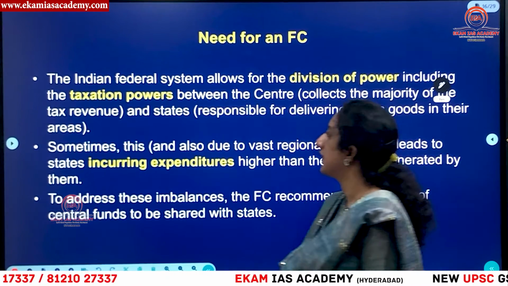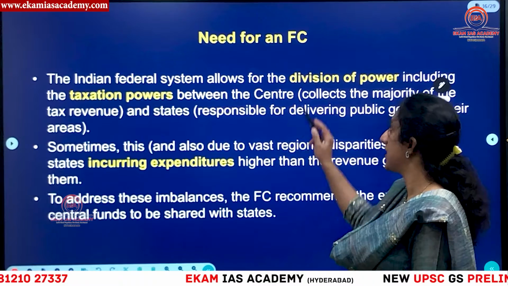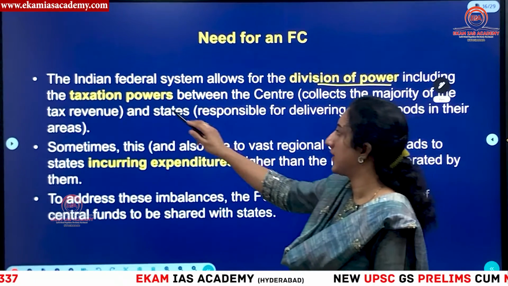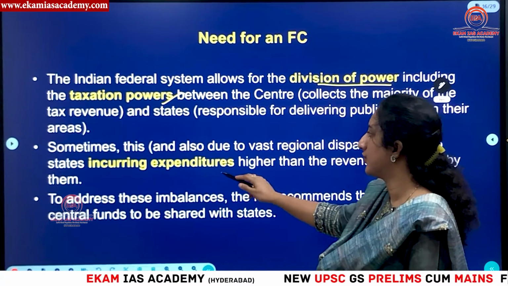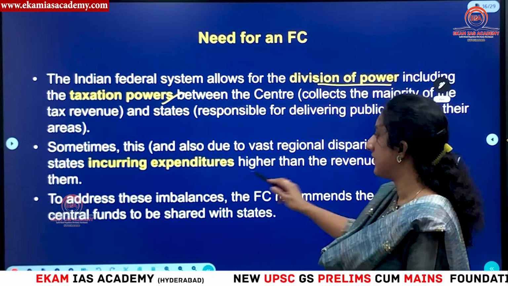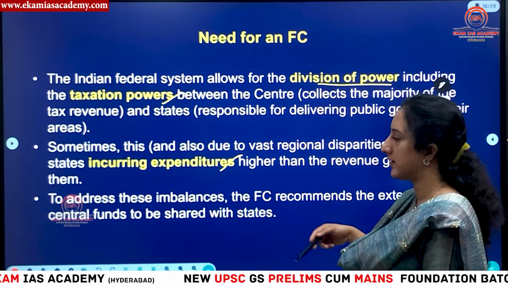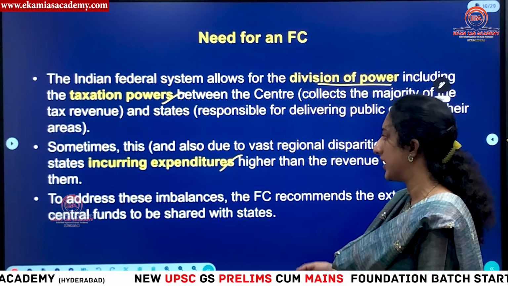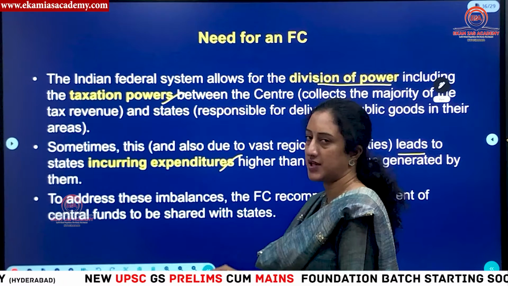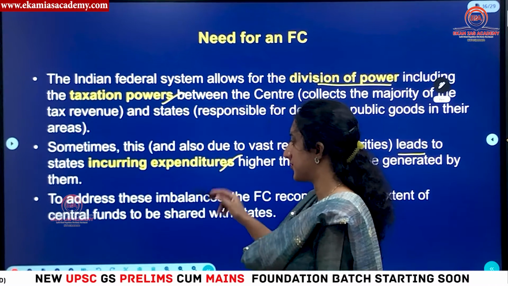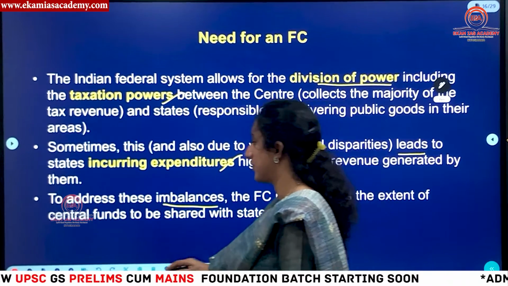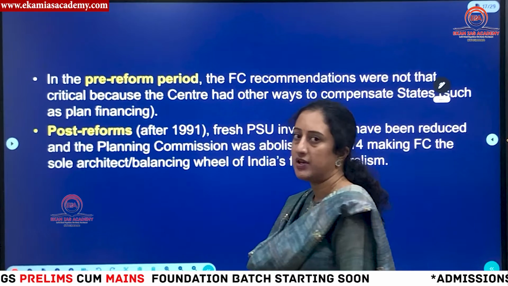Then, the need for a Finance Commission. You can see the division of taxation powers between the center and states, and also sometimes there will be expenditure higher than the revenue. So how to increase the revenue and how to meet this expenditure will also be addressed by the Finance Commission. In case of imbalances also, how grants can be availed from the center.